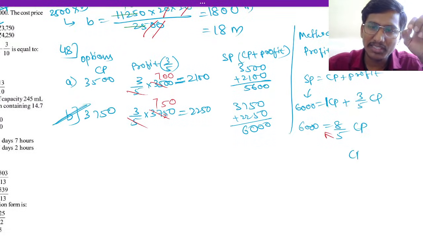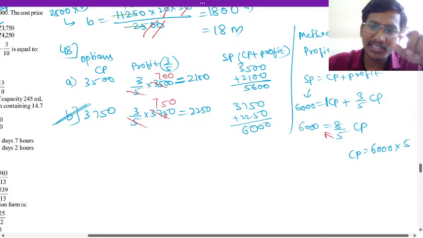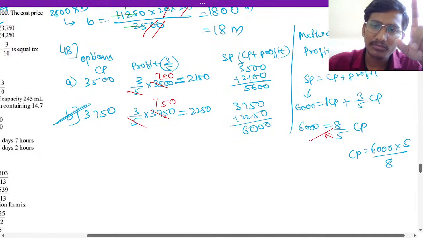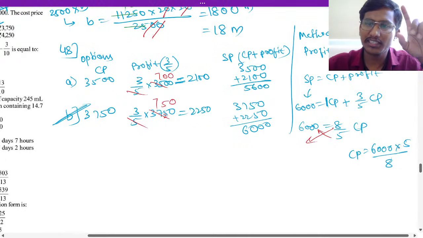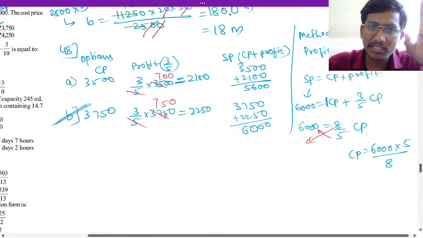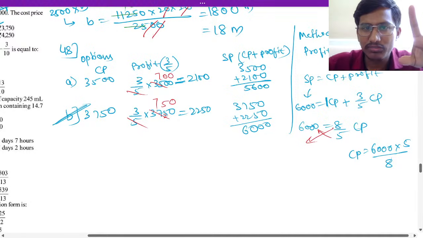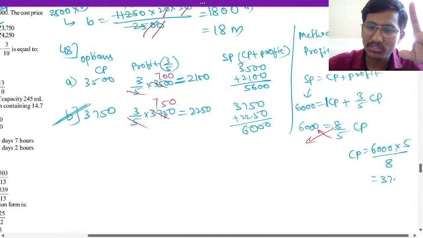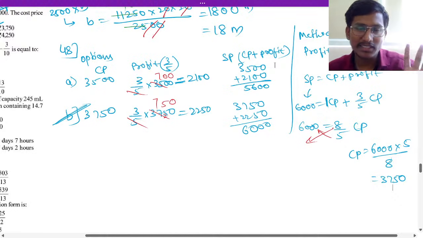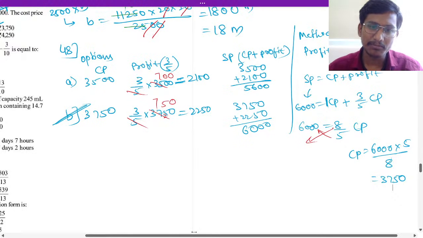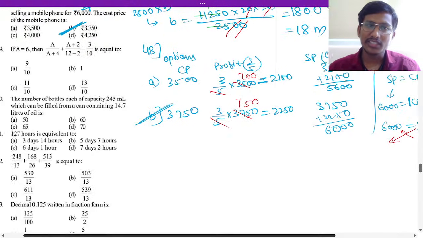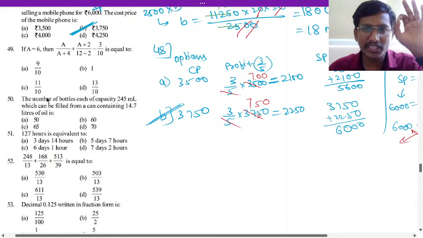So cost price will be 6,000 into 5 will go up and divide by 8. 8 will come below, 5 will go up. That is reciprocal. 5 by 8, if you divide by 8, what answer will come? You will get answer 3,750. So if you divide, you will get 3,750, that is the answer. This is how you have to do with method wise. Okay, good.